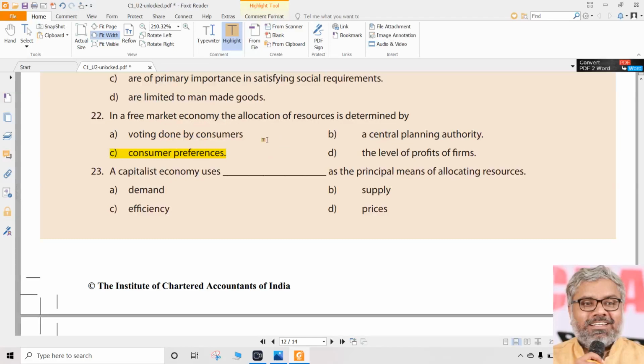Voting, nobody is going to do voting and all in this case. Central planning authority, wrong. Level of profits also is wrong. Consumers, whatever they want, that's what the market will produce. So consumers are the king. Consumer sovereignty is alive here. Whatever consumers prefer, that's what the market will try to provide them. So obviously the correct option for question number 22 is C.